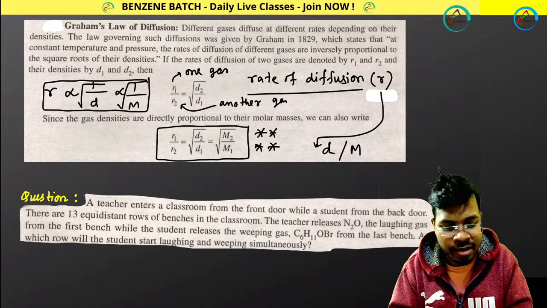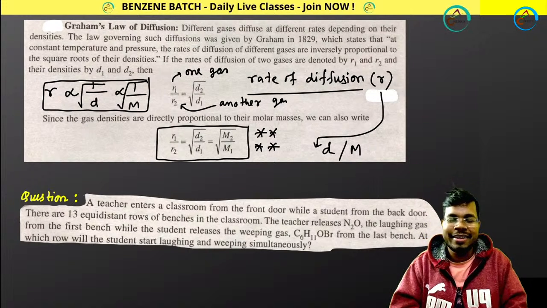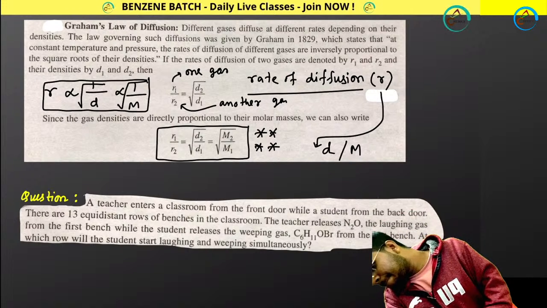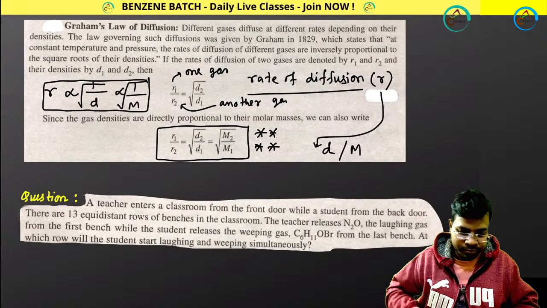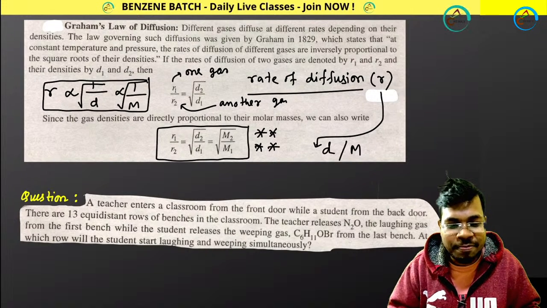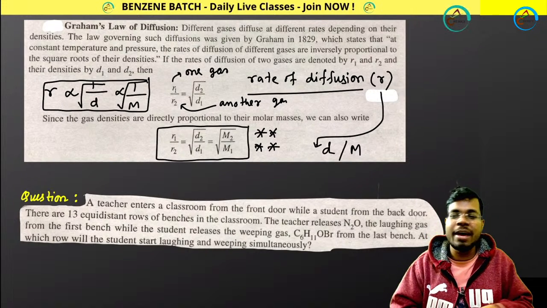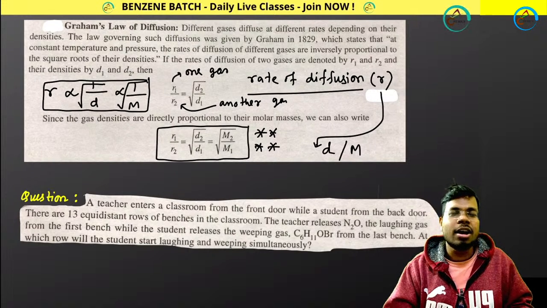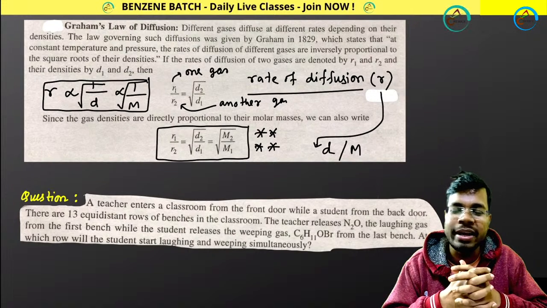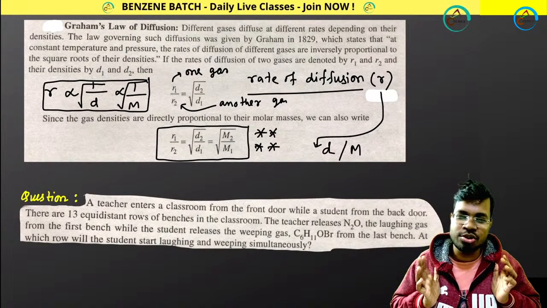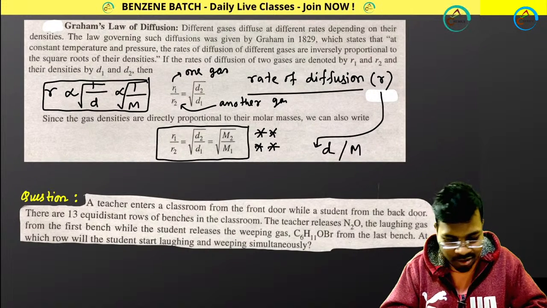Please tell me, understood or not? If you understood this, try to solve this numerical. I am giving you 2 minutes to solve this numerical, and tell me, can you solve this or should I solve this?